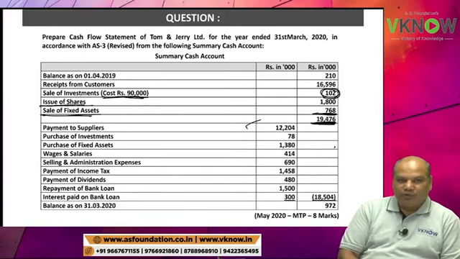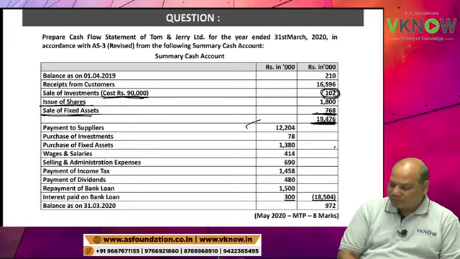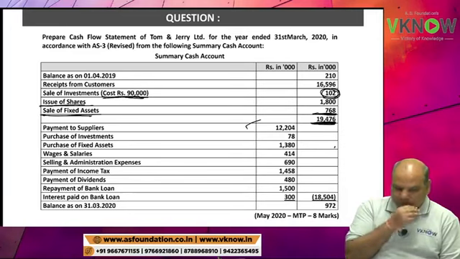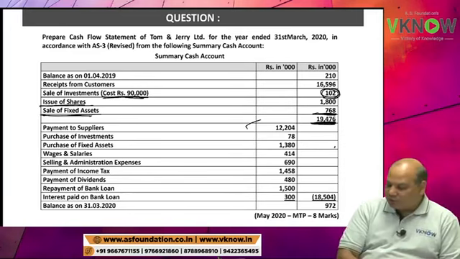Selling and administration expenses 690. Payment of income tax 1458.